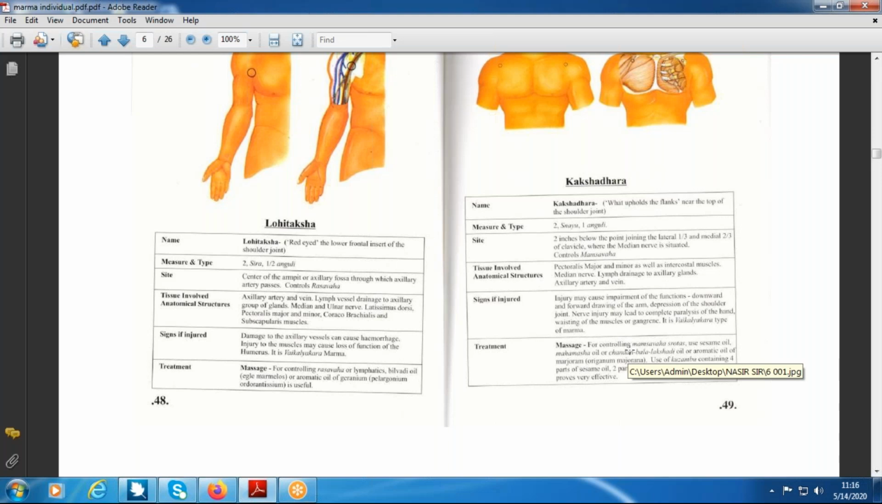Are you getting it? Yes, sir. Most of this area is covered by the deltoid. So when you remove the deltoid muscle, what will you get? You will get the circumflex arteries and the axillary nerve. The axillary nerve supplies the deltoid muscle.